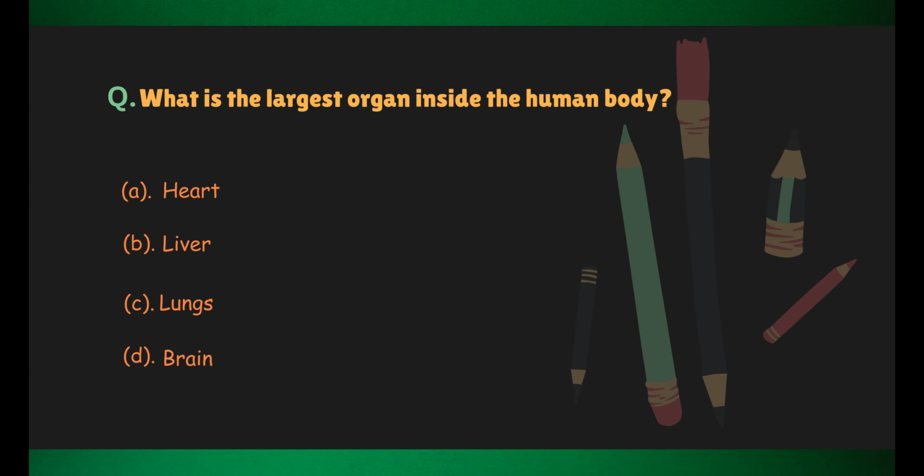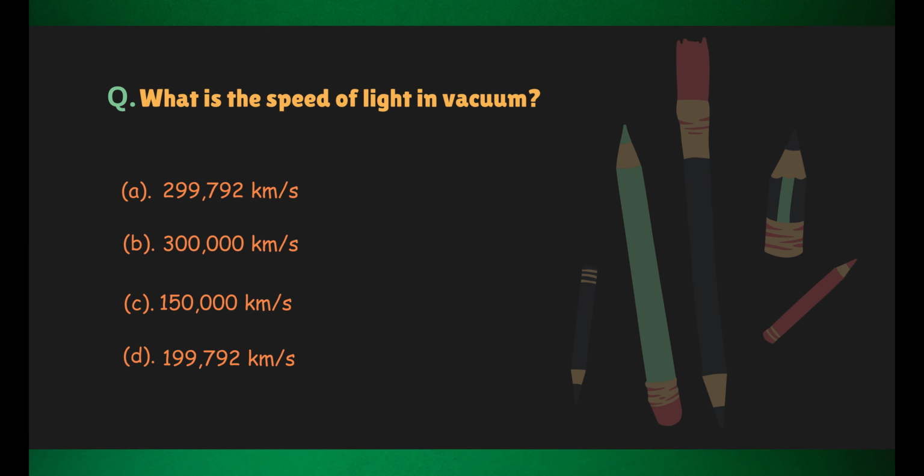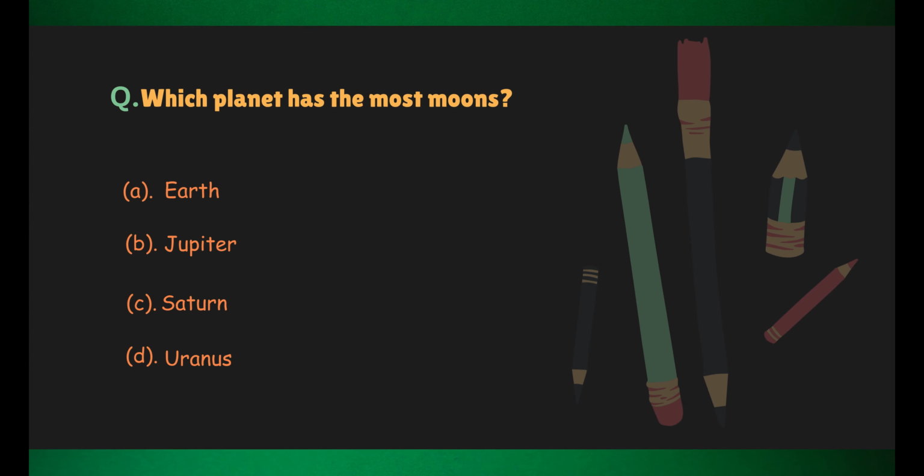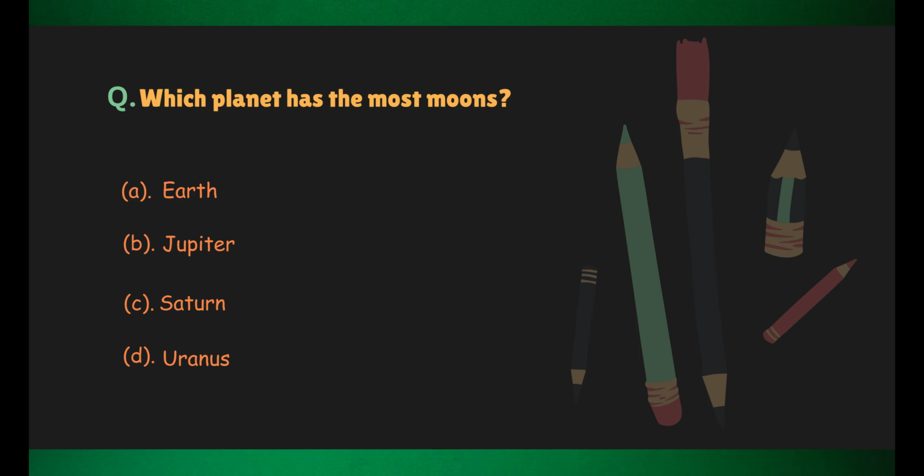What is the largest organ inside the human body? Correct answer, liver. What is the speed of light in vacuum? Correct answer, 299,792 km per second. Which planet has the most moons?